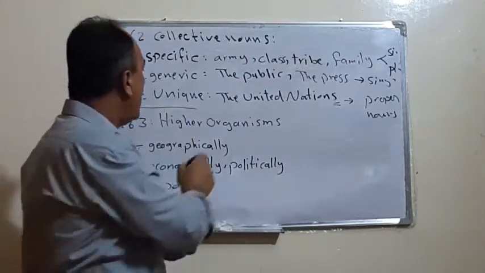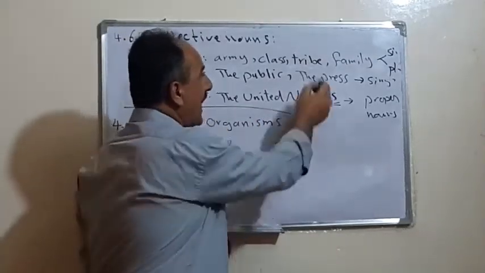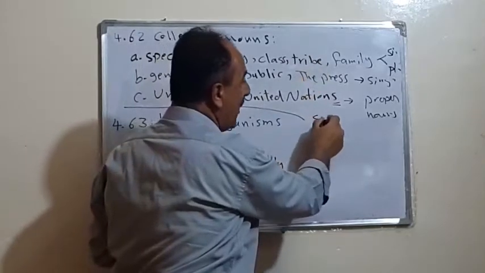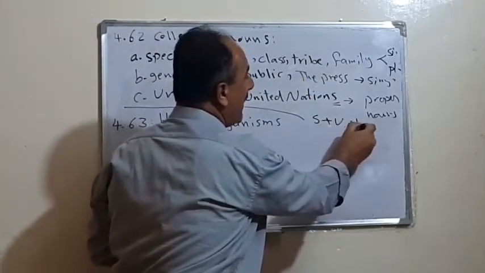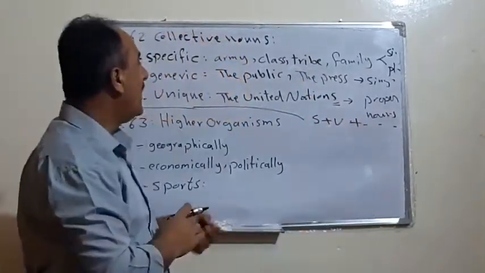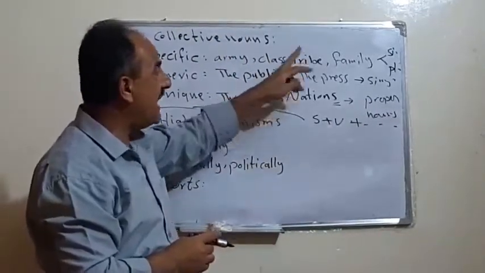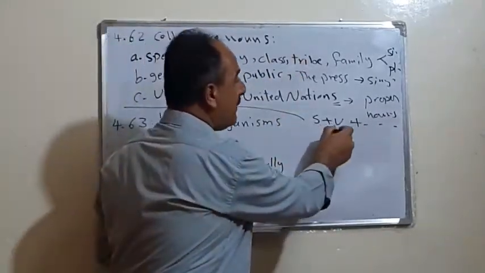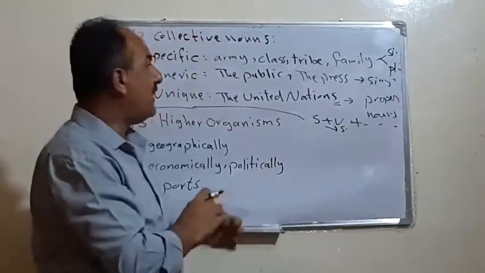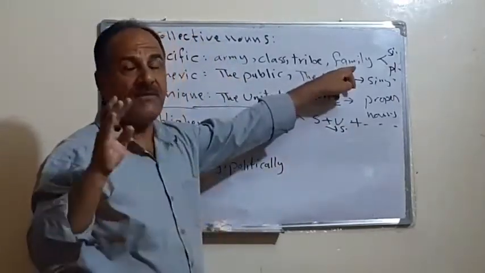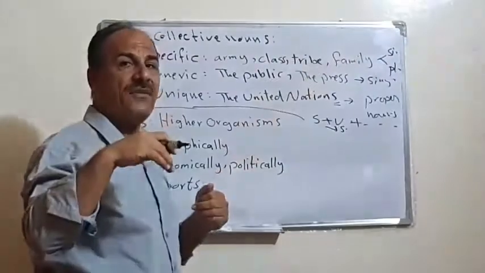So in this case, if we have one of these words as a subject, then a verb, then whatever, a complement or object. If we are dealing with it as a singular, then the verb is singular. I mean, if we say the family, could it be the family has, or the family have?